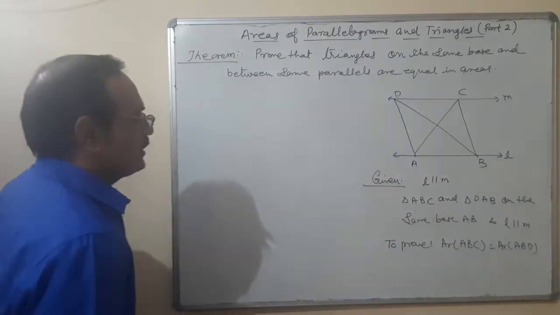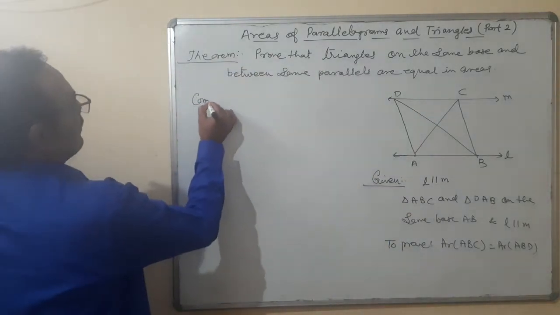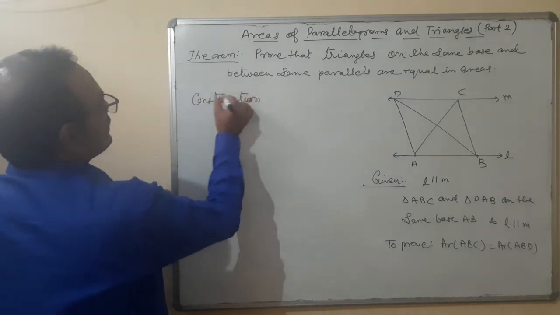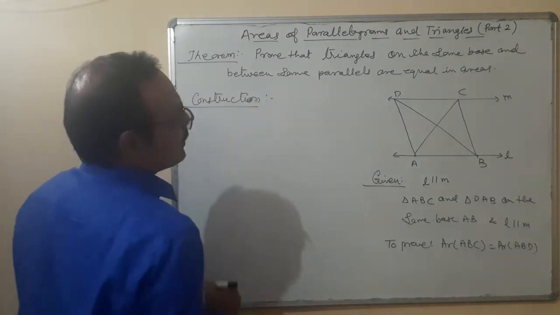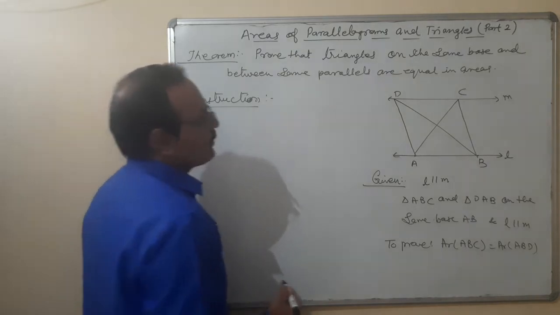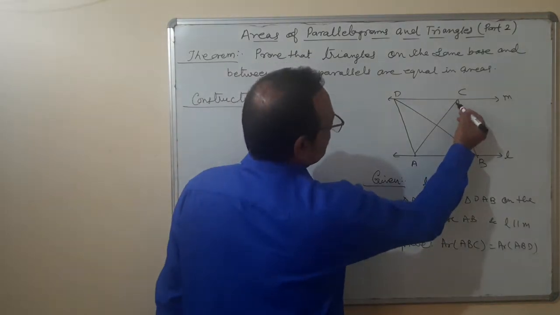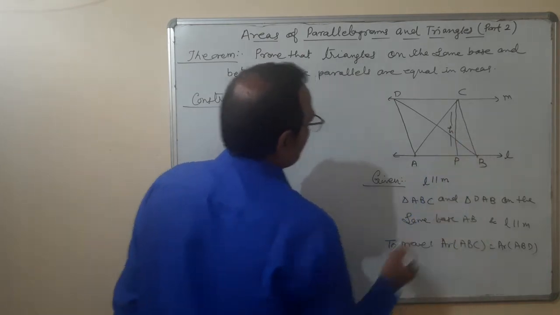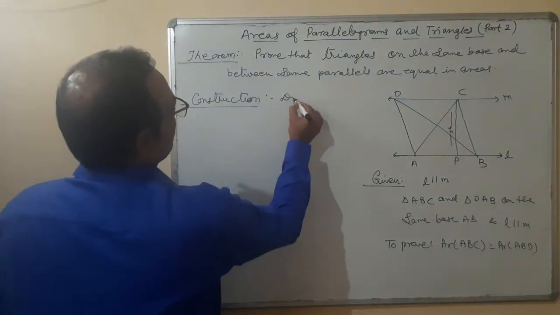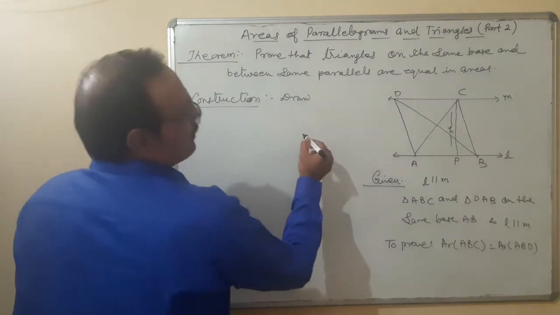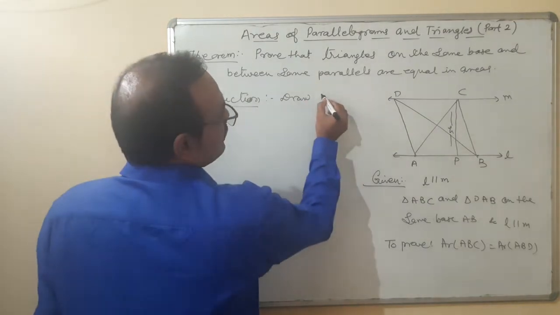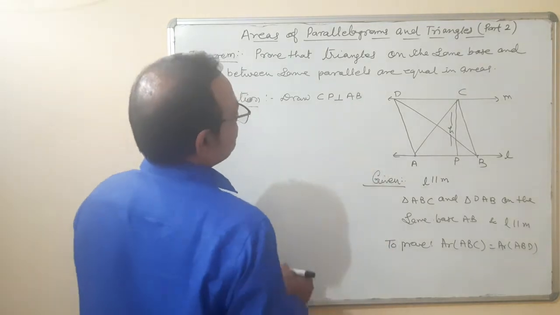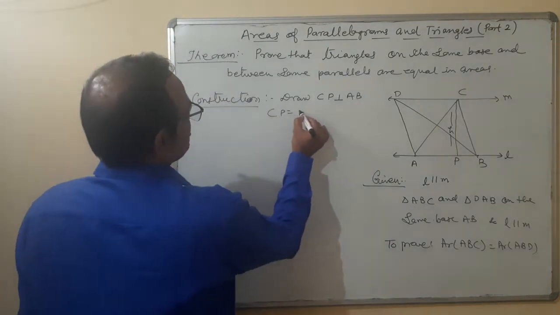Okay, construction is required here. In the construction, draw a perpendicular. So I am going to draw a perpendicular here, P, and the height is H. Draw CP perpendicular on AB, and CP is equal to, suppose, H.